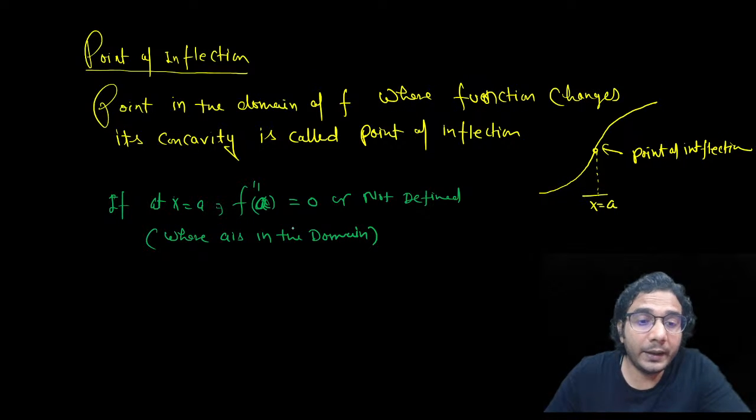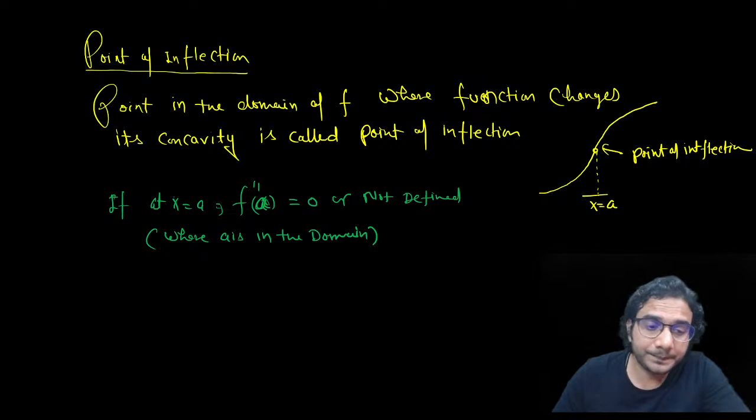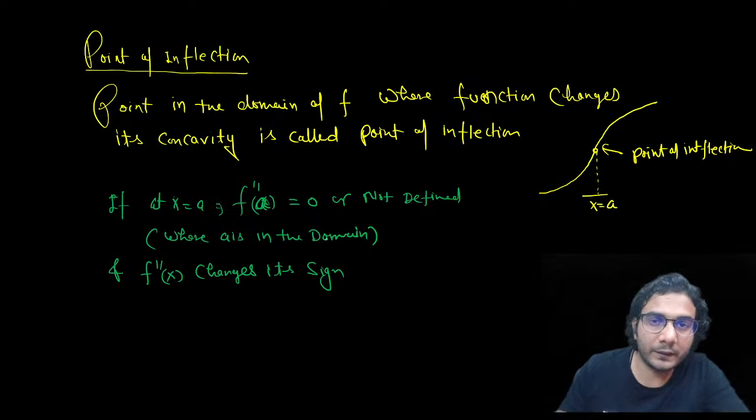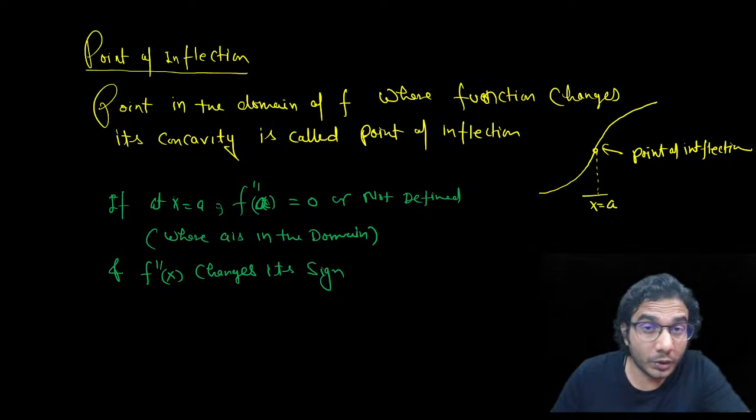So if at x is equal to a, f double dash is 0 or not defined, that is the first condition. Then further, f double dash x changes its sign, like it becomes positive to negative or negative to positive, like we have done in monotonicity also.